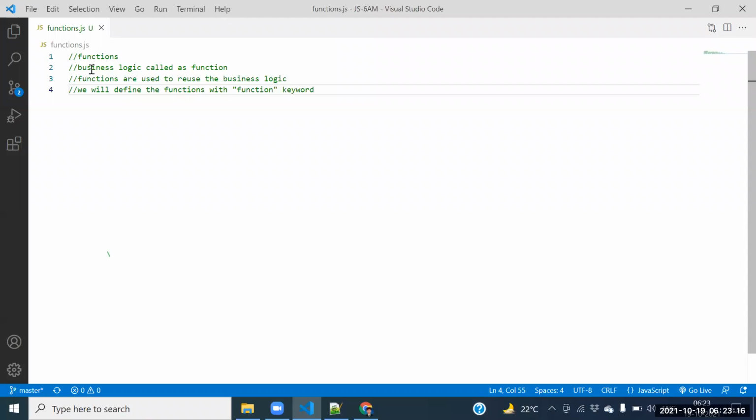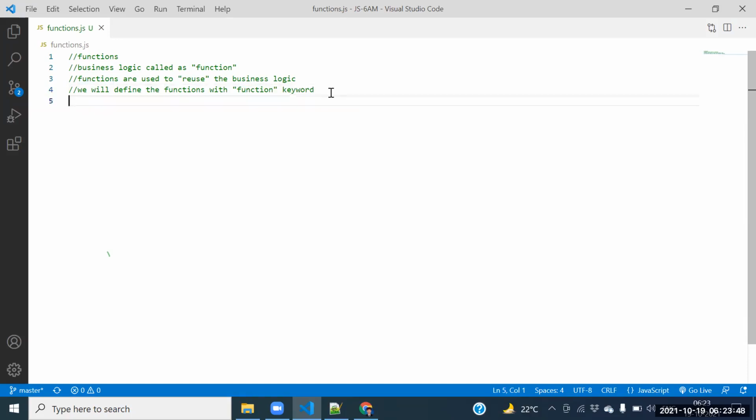Read the statements once again, Nagababu. What is the first statement? Business logic is called a function. Why functions? Functions are used to reuse the business logic. Next one, guys, one more point. We will define functions by using the function keyword.